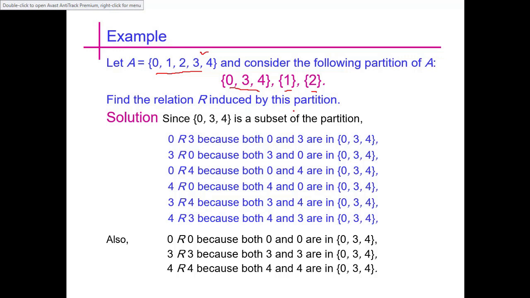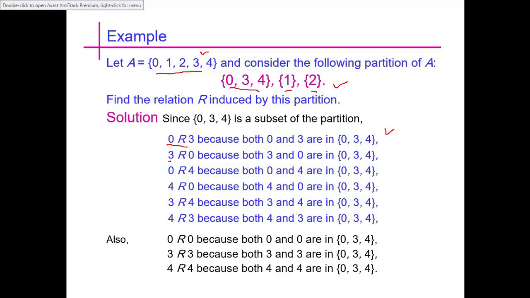So what will be the relation induced by this partition? We see here that 0 is related to 3, because 0 and 3 are in {0, 3, 4}. That's how we are making a relation given a partition.